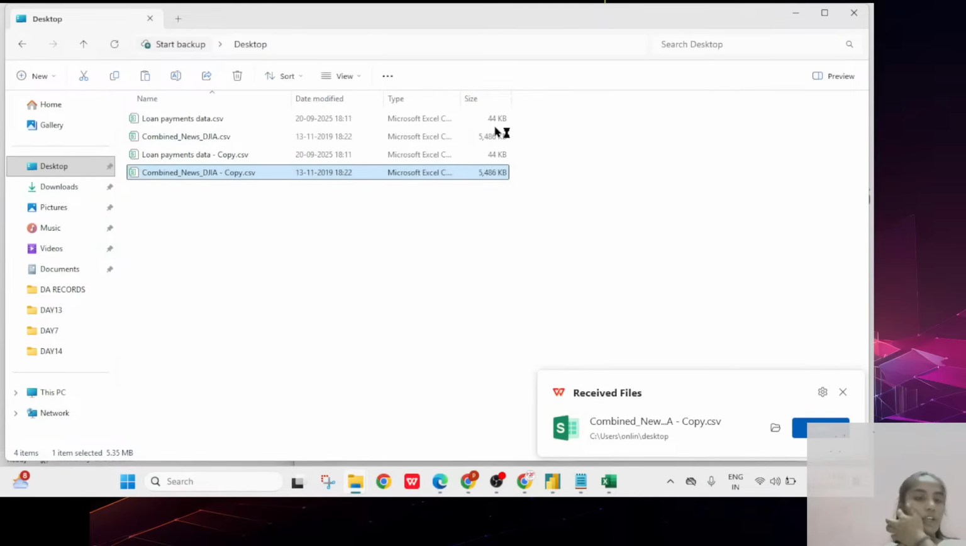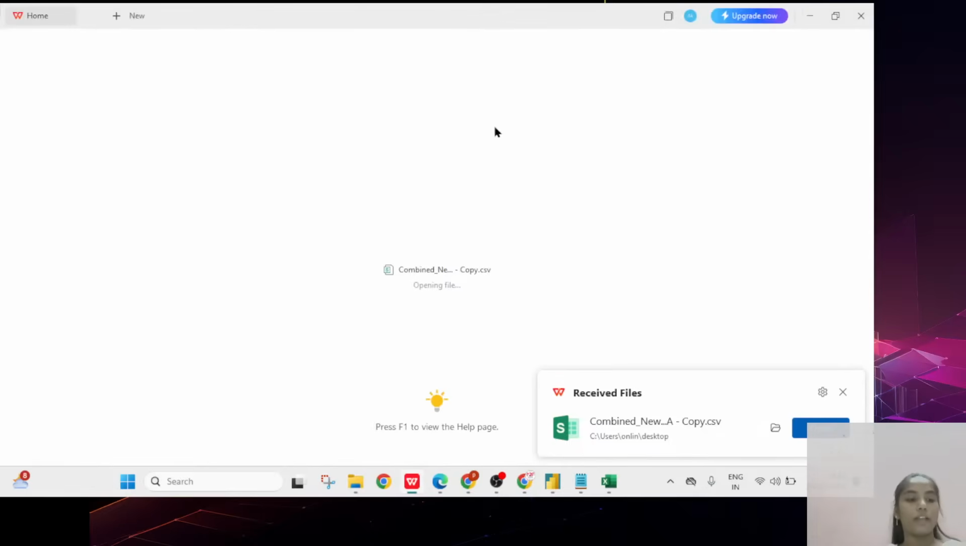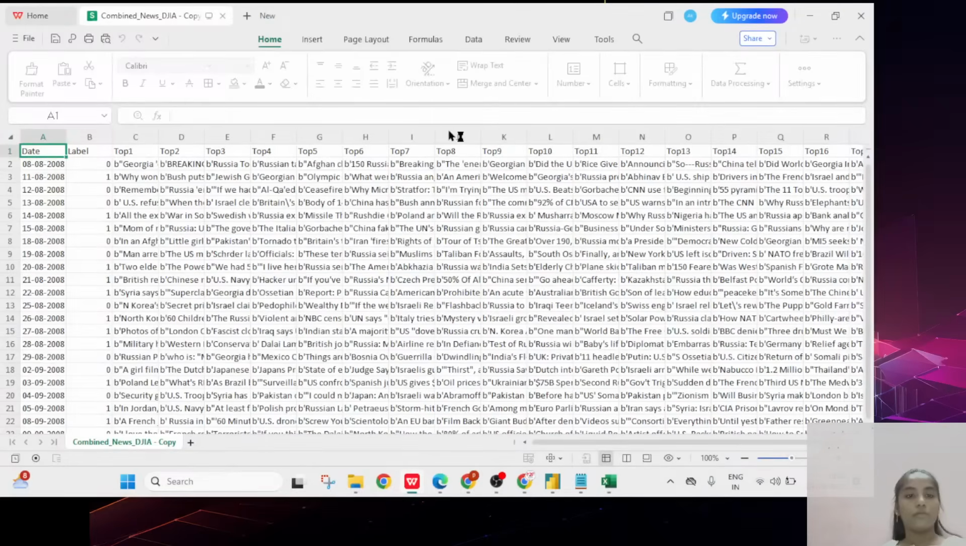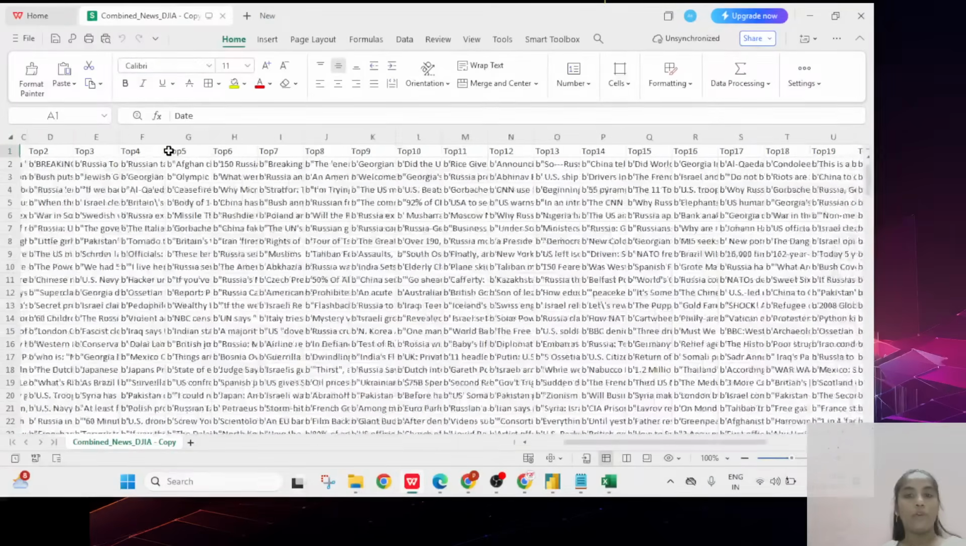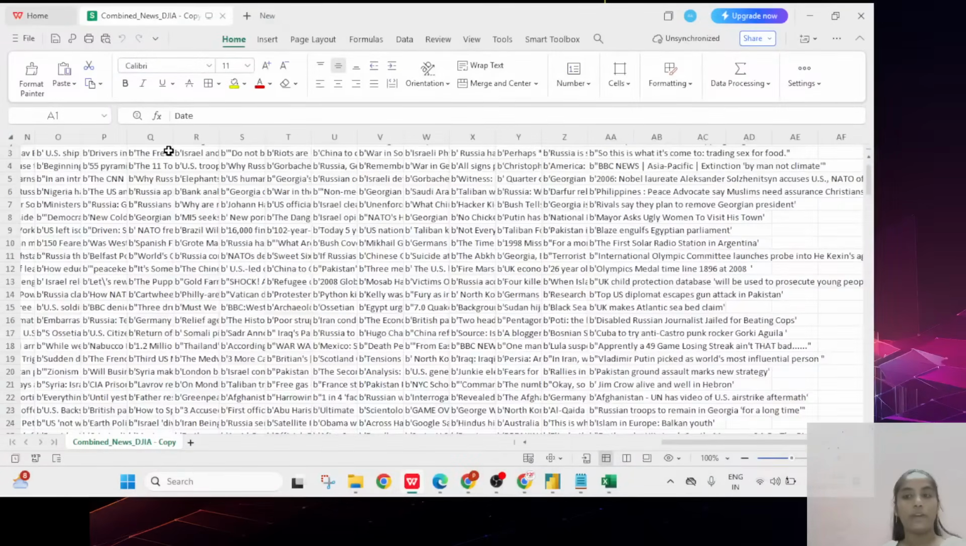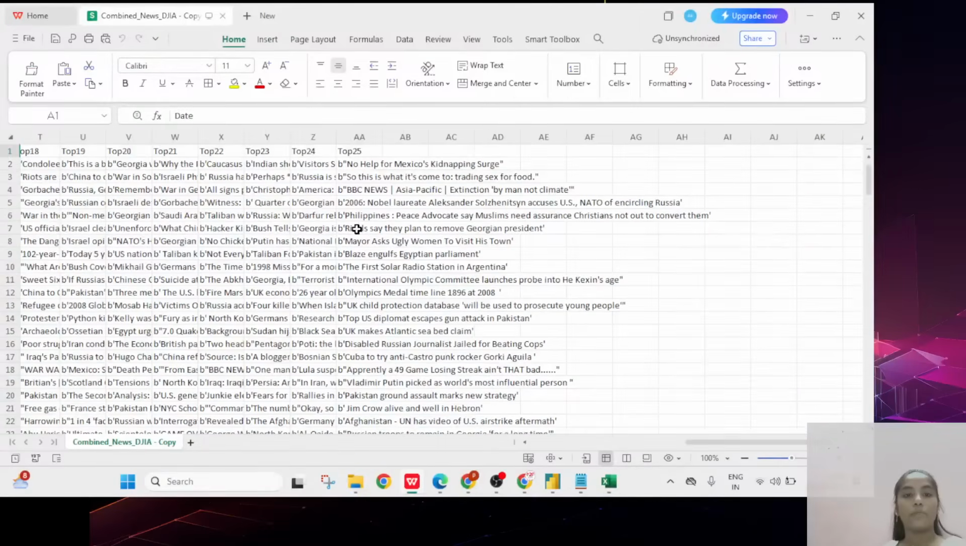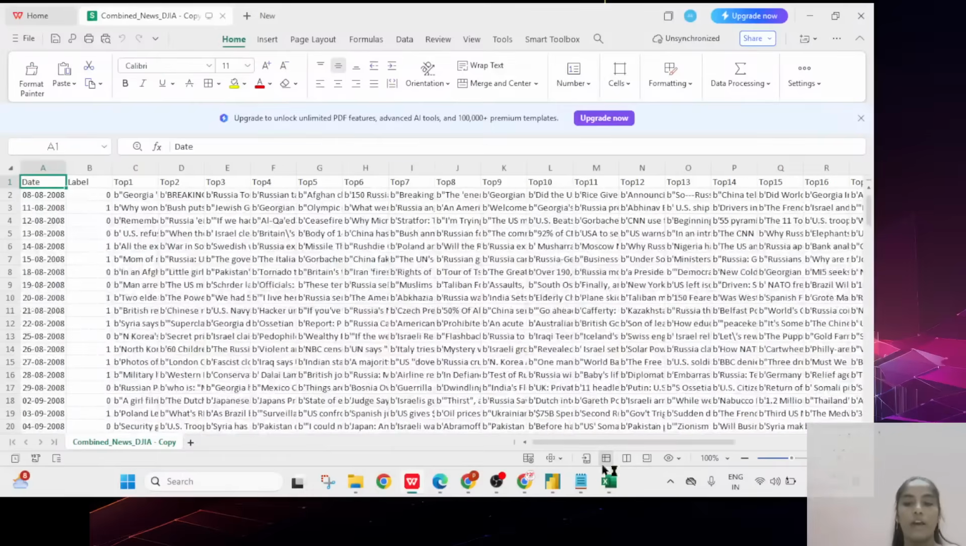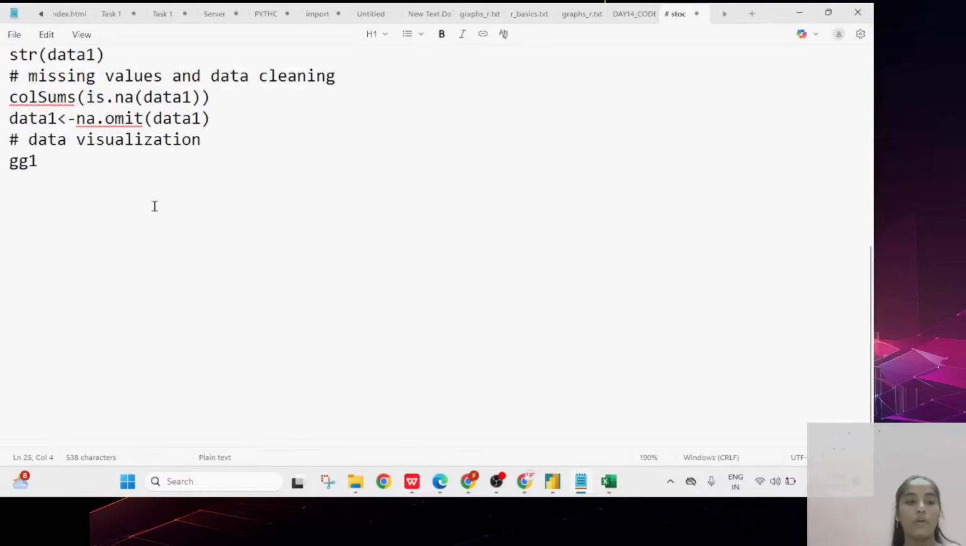So here you can see in this particular area what you are having exactly, you have to check with the requirements. Okay, so here you are having date, label, top 1, top 2, top 3 up to top 25, like that, and finally you are having some particular requirement, right? So this is only you have to paste there. So for that purpose I just want to do the coding part here, and I want to type here gg1 plot.